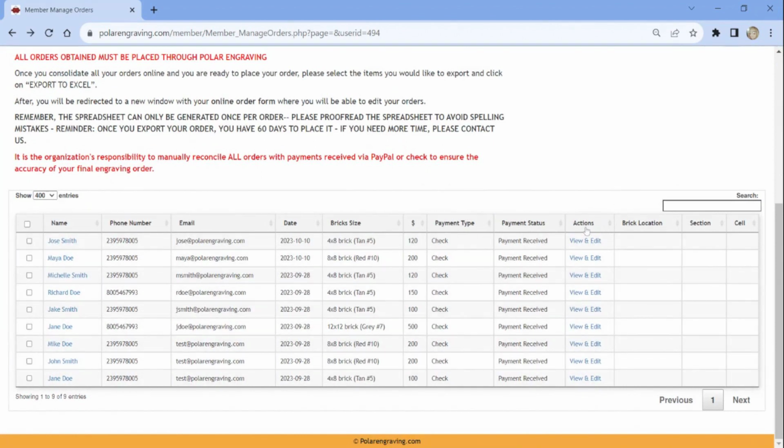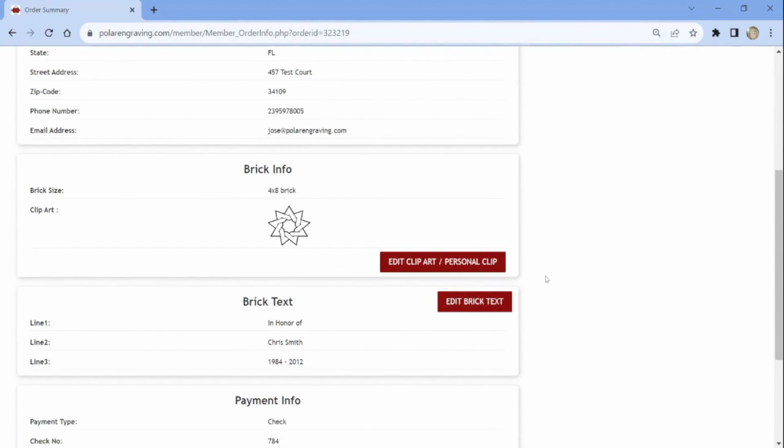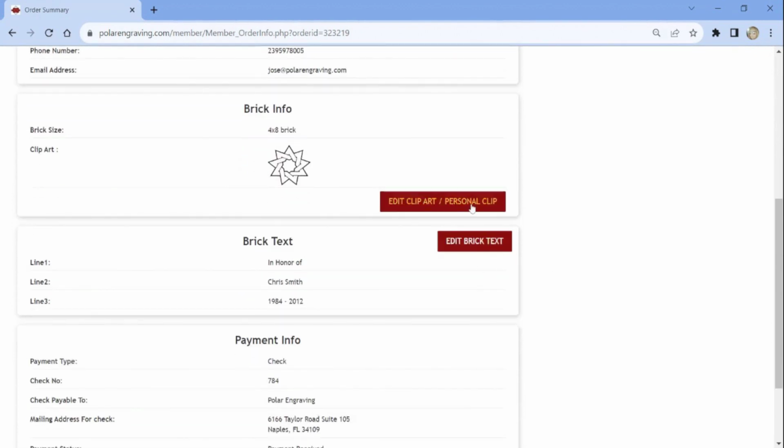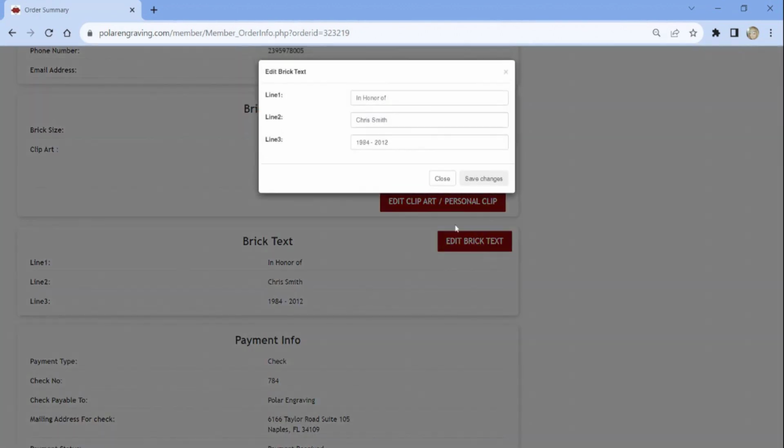If you have any changes to text or clip art that need to be made, you can go to Actions and select View and Edit. Here you can scroll down the page and click on Edit Brick Text and/or Edit Clip Art. You can modify the order, and when you are ready, be sure to click on Save Changes so the changes